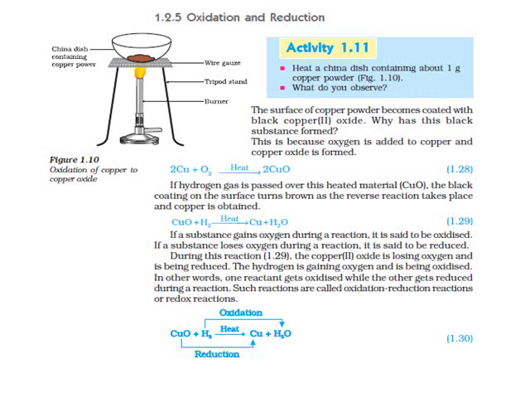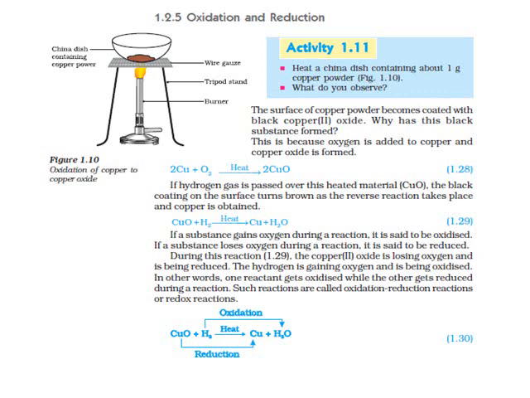If a substance loses oxygen during a reaction, it is said to be reduced. During this reaction, that is reaction 1.29, the copper 2 oxide is losing oxygen. In other words, one reactant gets oxidized while the other gets reduced during a reaction. Such reactions are called oxidation reduction reactions or redox reactions.